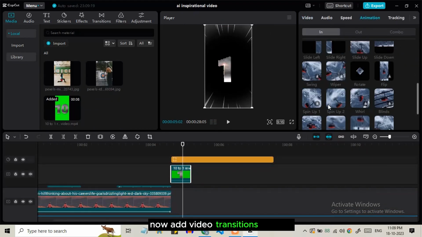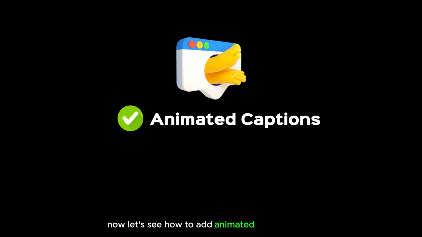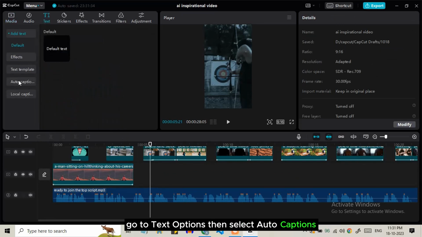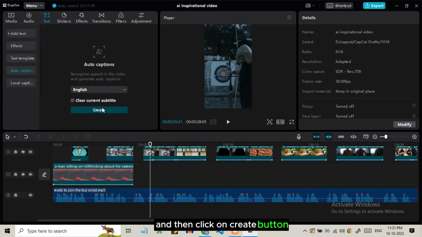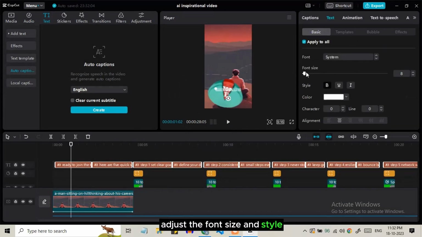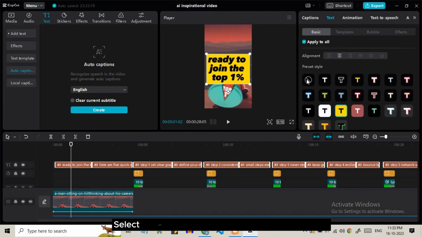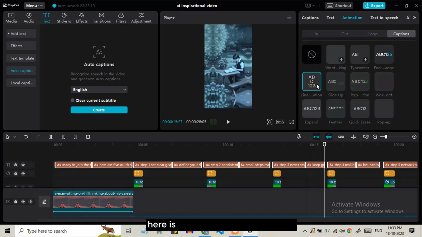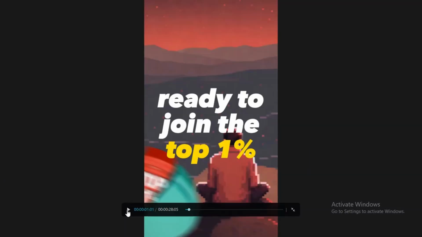Now add video transitions like this. Now let's see how to add animated captions in CapCut. Go to text options, then select auto captions and then click on create button. It will generate the captions for you. Adjust the font size and style. Now go to animations, select captions and then set the desired transitions. Here is our animated captions, guys.